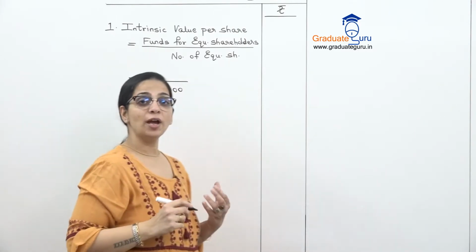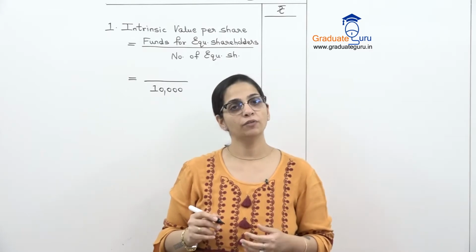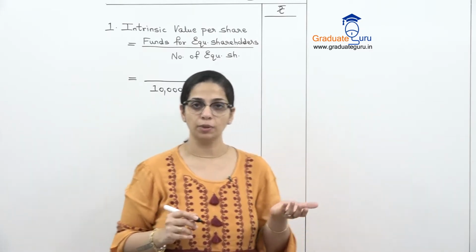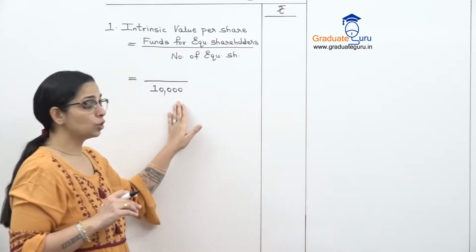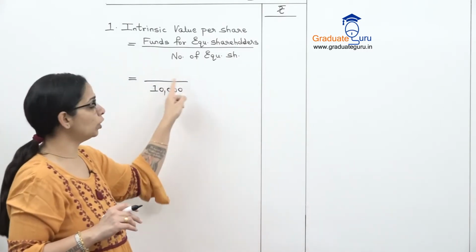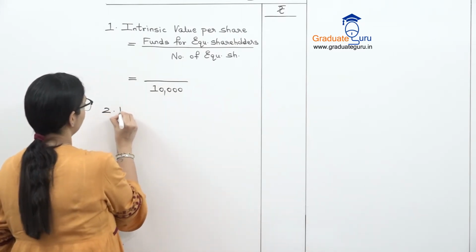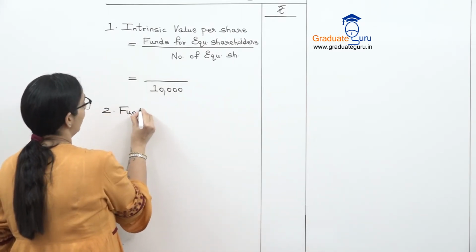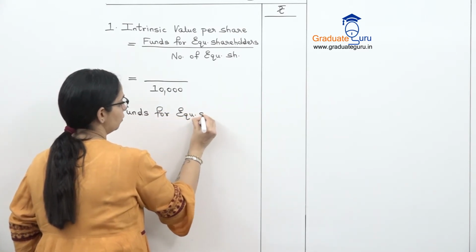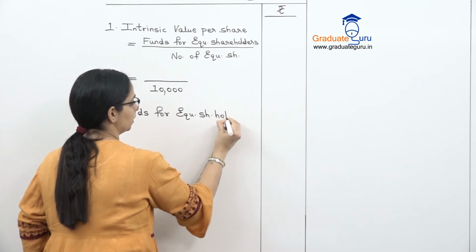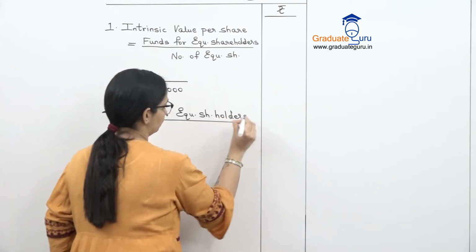अगर ये number of shares नहीं भी दिया है, then generally the capital divided by the face value will give us the number of shares. So based on what your sum is talking about. So divide by 10,000. But I don't know the funds. So that will be our second working. Funds for equity shareholders. This is what we have to mainly calculate in this sum.